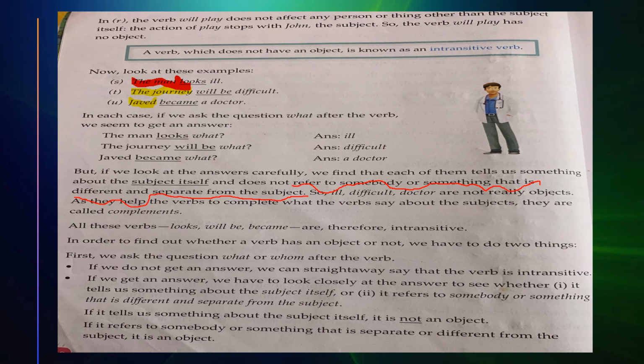If there is an object, then it is transitive, and if there is not, that is intransitive. If we do not get an answer, we can straightaway say that the verb is intransitive.